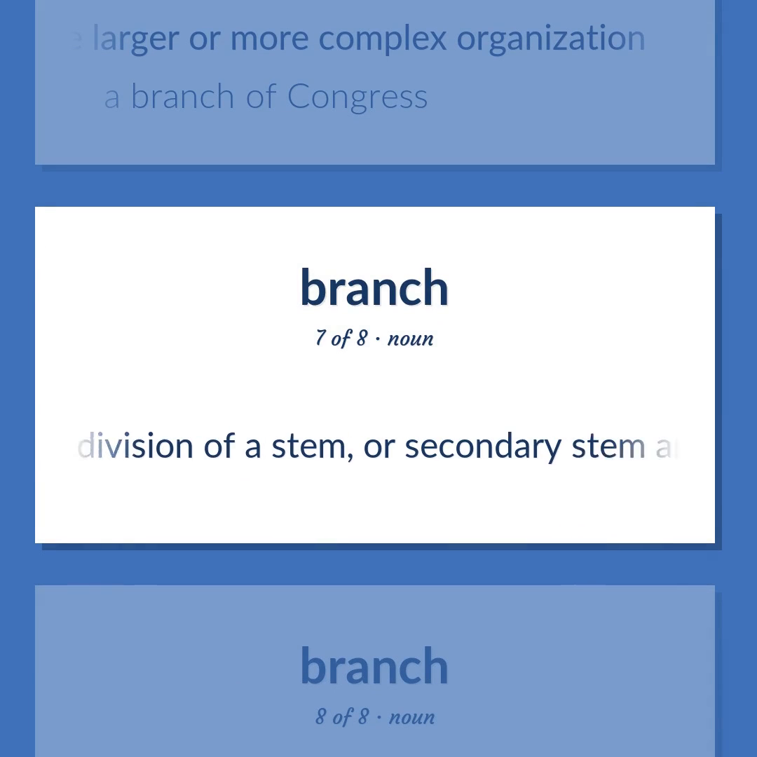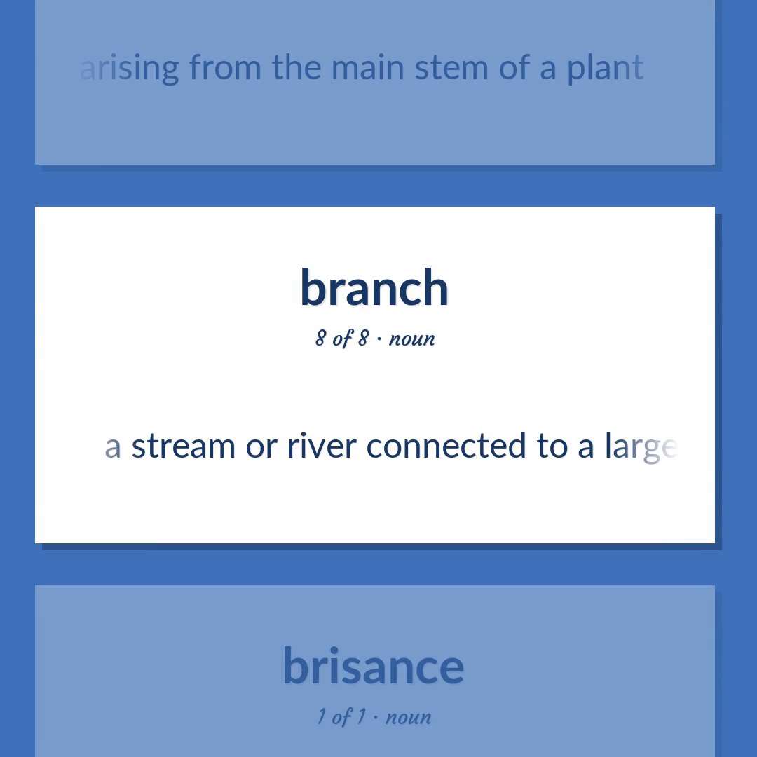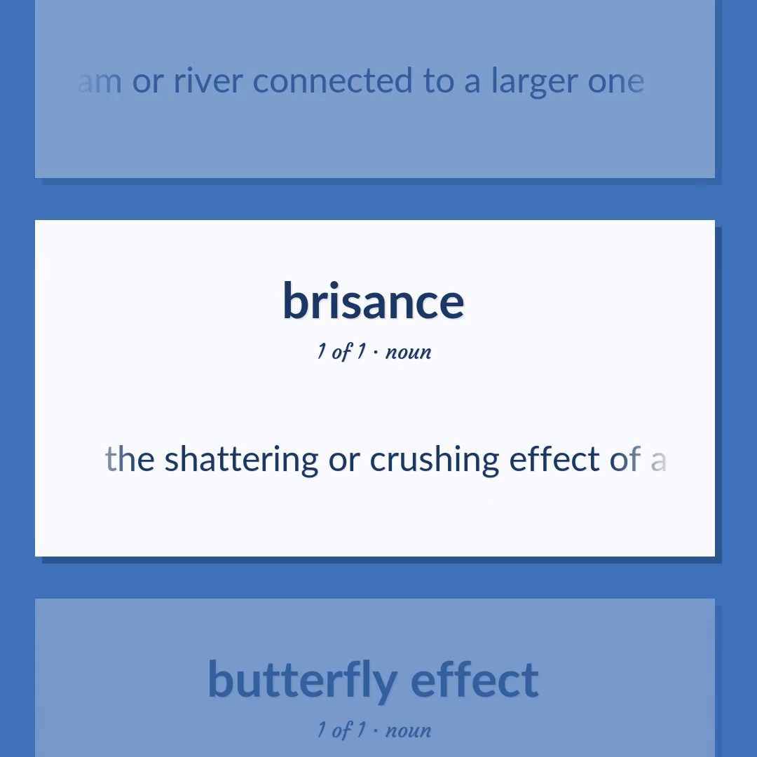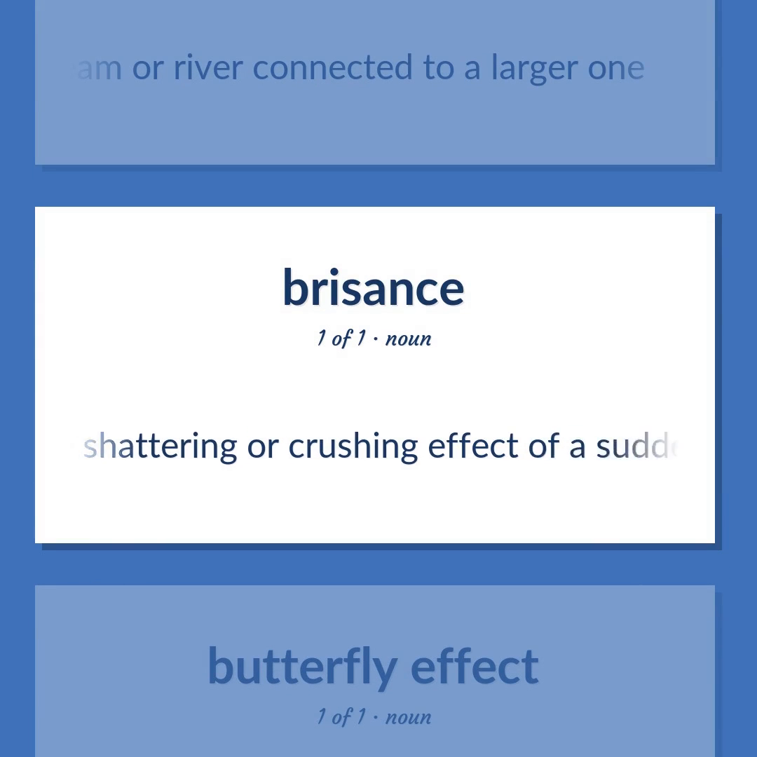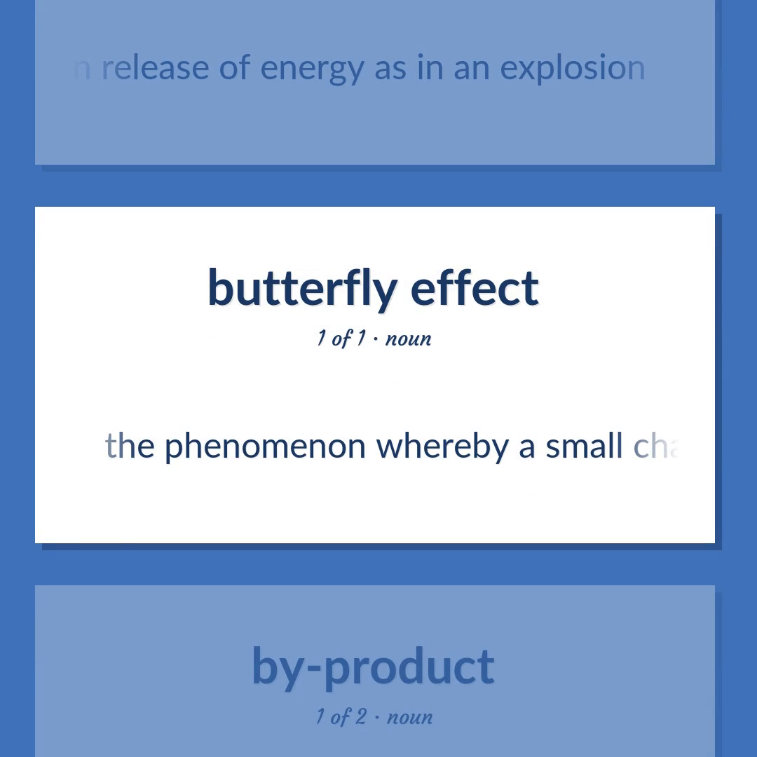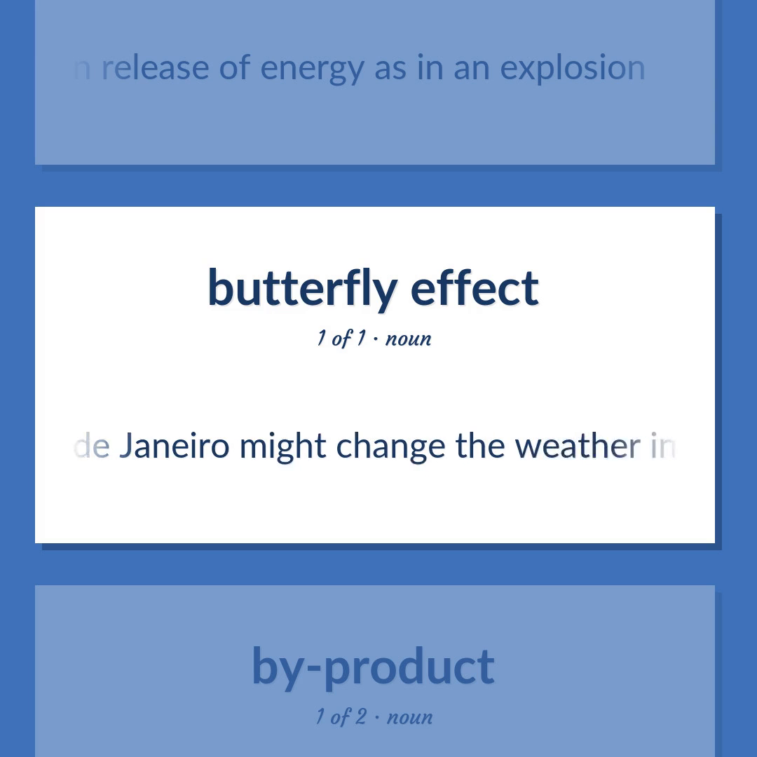A division of a stem, or secondary stem arising from the main stem of a plant. A stream or river connected to a larger one. The shattering or crushing effect of a sudden release of energy as in an explosion. The phenomenon whereby a small change at one place in a complex system can have large effects elsewhere, e.g., a butterfly flapping its wings in Rio de Janeiro might change the weather in Chicago.